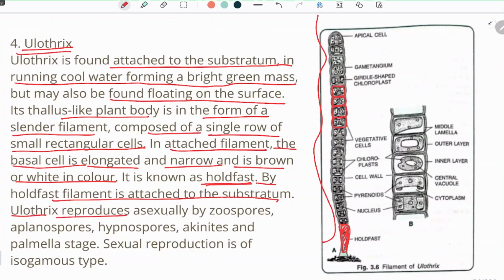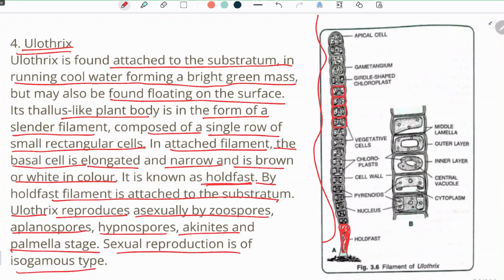Ulothrix reproduces asexually by zoospores. Zoospores, aplanospores, hypnospores, these are the different kinds of spores which are produced, with the help of which Ulothrix reproduces. The Palmella stage we have studied: if the reproduction starts taking place in the zoospores and daughter cells are formed, after which a new plant body is formed, it is called the palmella stage.